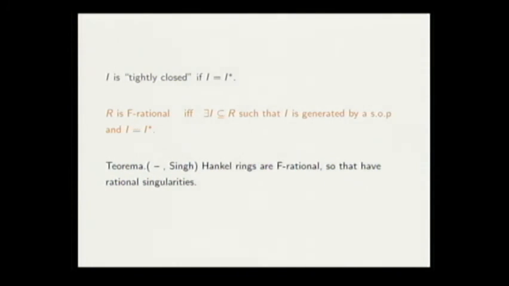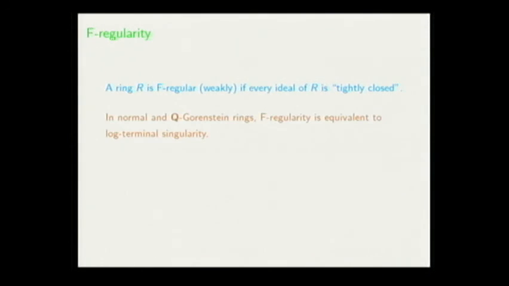After that, we became interested in studying F-regularity, because we have Q-Gorenstein rings, and we got some promising calculations from Macaulay2 showing that all of the Hankel rings actually are F-regular. So what is the definition of F-regularity? A ring is F-regular if all ideals of the ring are tightly closed, not just the ideals generated by a system of parameters.